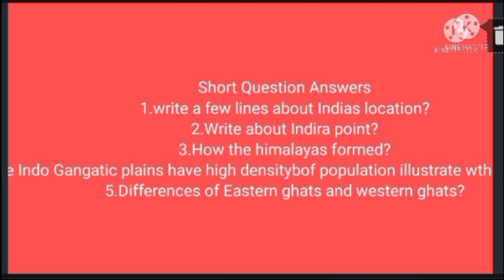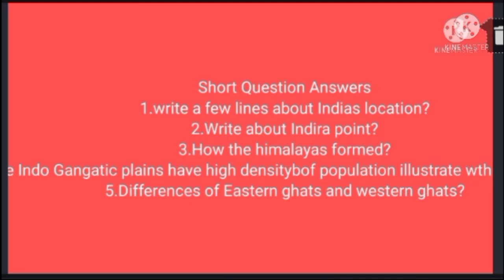The other question is, the Indo-Gangetic plains have a high density of population. Illustrate with your reasons. Answer. The Indo-Gangetic plains are fertile and excellent for farming. It makes a heaven for farmers to grow wheat and rice. Water and dwelling facilities are more comfortable here. They generate employment for a large number of people.